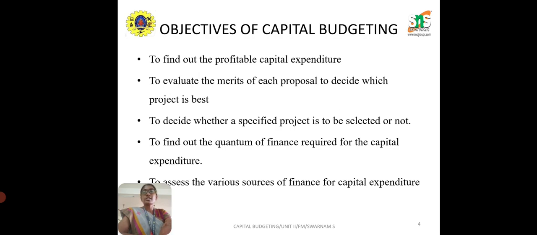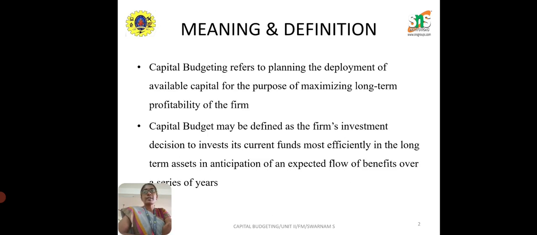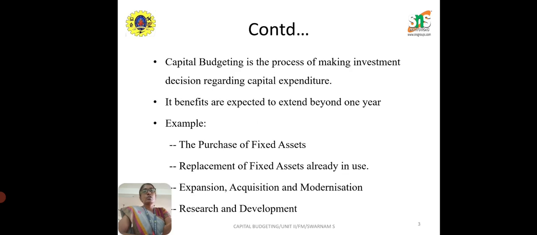So in today's session we have seen what is capital budgeting. We have discussed the definition and meaning. Capital budgeting is how you have been deploying your current assets in long term assets, and how far you are going to yield the benefit over a series of years. Capital budgeting, in the sense, purchasing of fixed assets, expansion plan, modernization plan, acquisition, R&D, all these activities involve the capital budgeting decision.